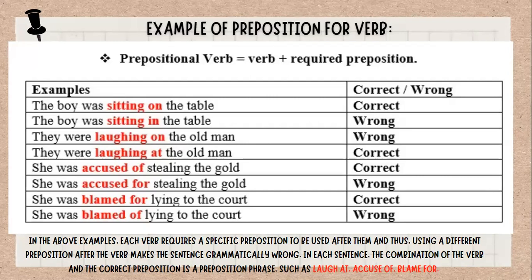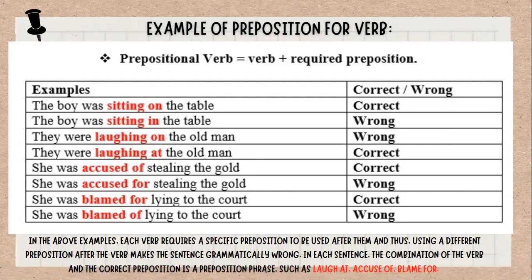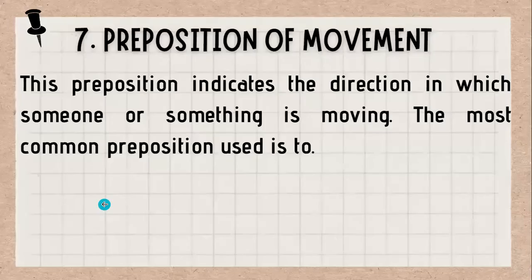So, in the above examples, each verb requires a specific preposition to be used after it, and thus using a different preposition after the verb makes the sentence grammatically wrong. In each sentence, the combination of verb and the correct preposition is a prepositional phrase such as laughed at, accused of, blamed for.